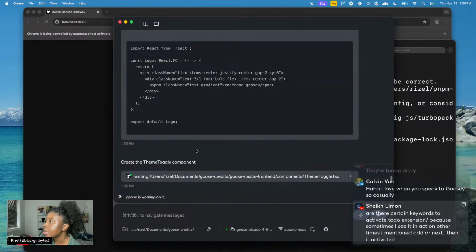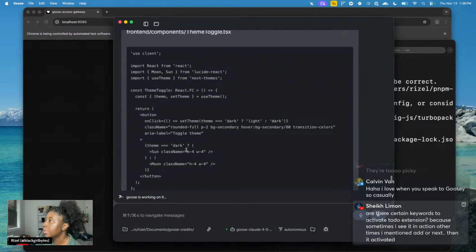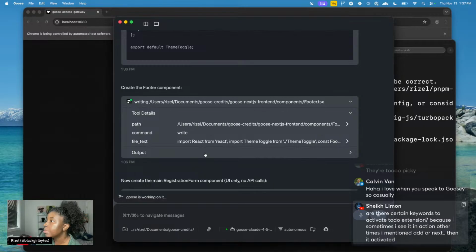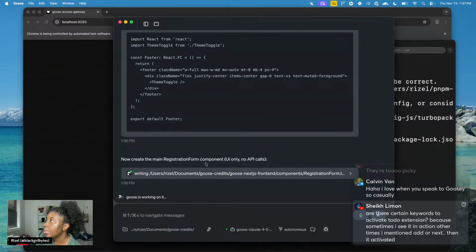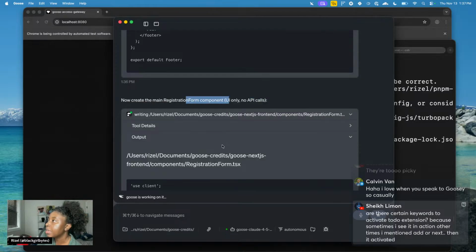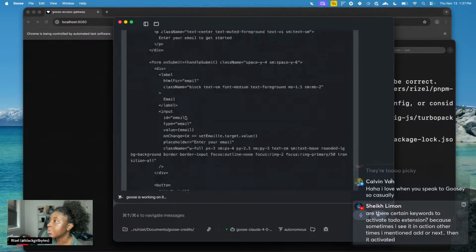Perfect. And theme toggle, probably for the dark mode and the light mode. Perfect as well. Created the footer component for me. Cool. And now it's going to make the registration form. It made sure to let me know it's not doing any API calls. It's just the UI only. So literally it just has a comment for where the API logic will probably be.